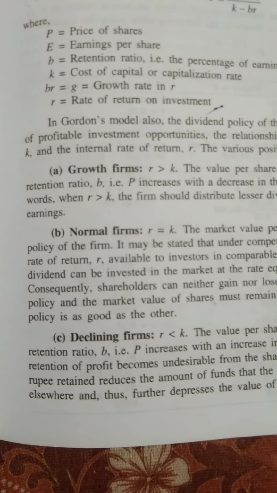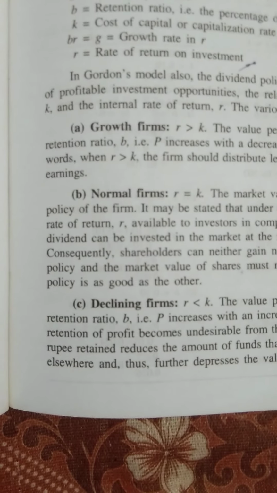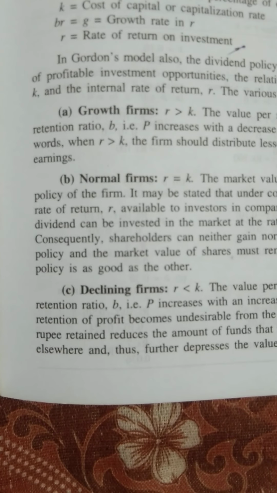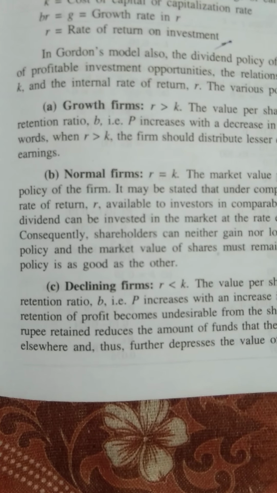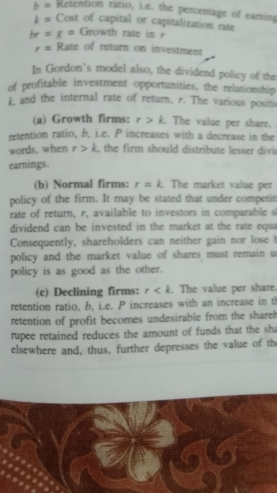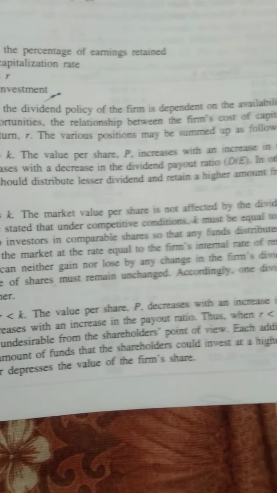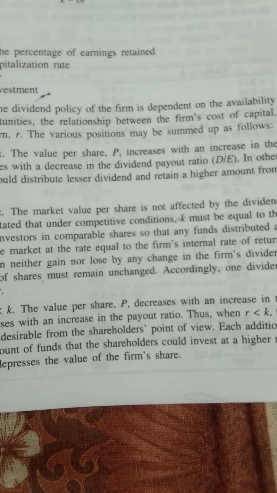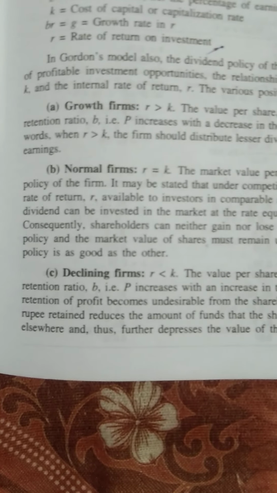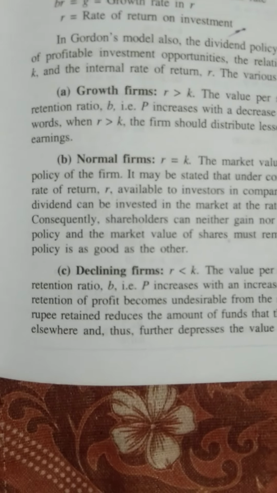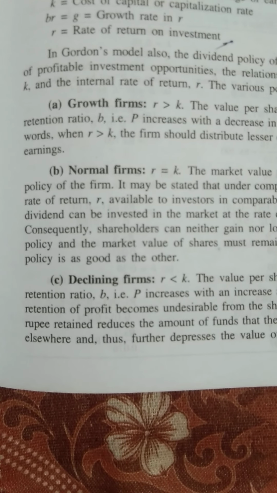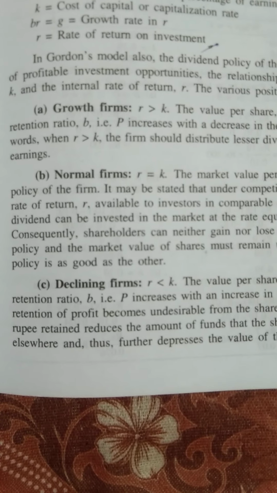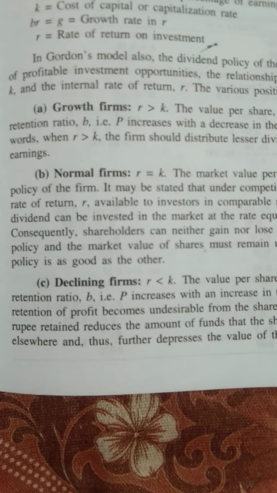Like Walter's model, here also there are three concepts: growth firm, normal firm and decline firm. What is a growth firm? As simple as that, in terms of R and K, when R is greater than K, it is known as a growth firm. In other terms, a growth firm means the market price of the share increases as the retention ratio increases. That means if the company does not pay anything, we will find that the market price is maximum.